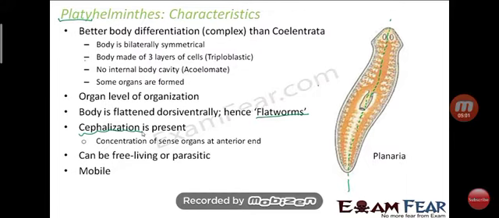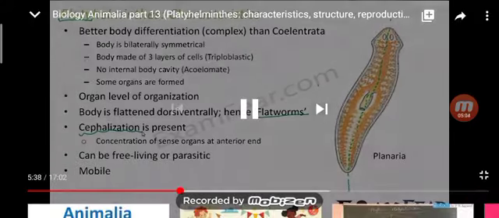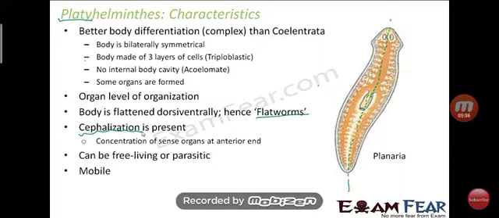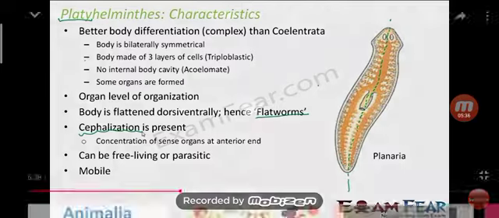These organisms can be free living, means living in the outer area, land area or marine area. But they are also parasitic, means they live in a host body and absorb minerals or food from the host body. These are mostly mobile, means they can move from one place to another.